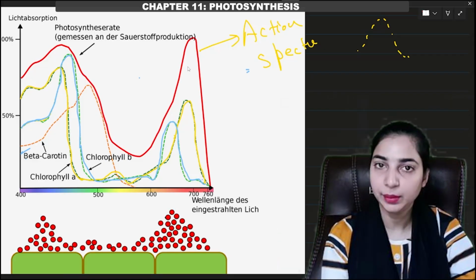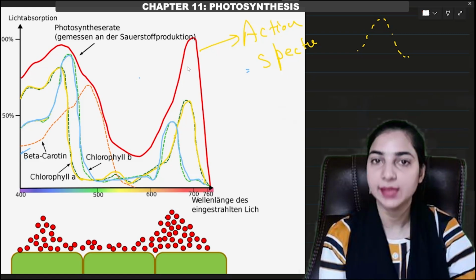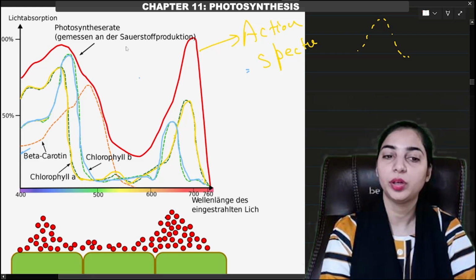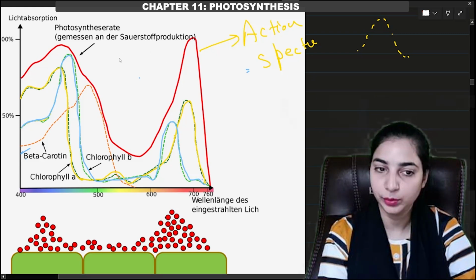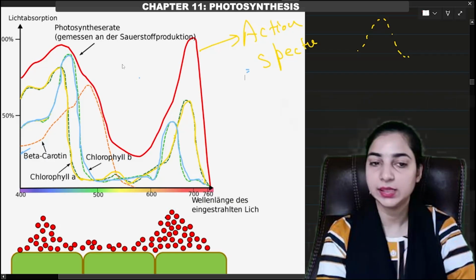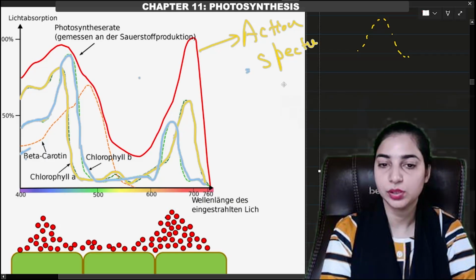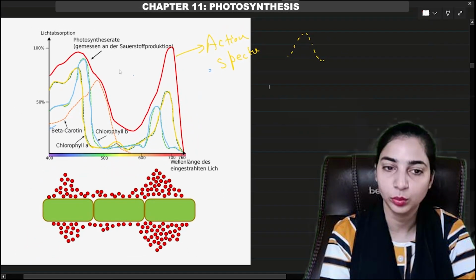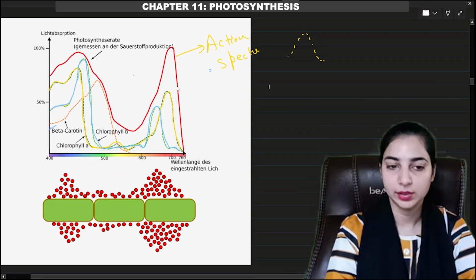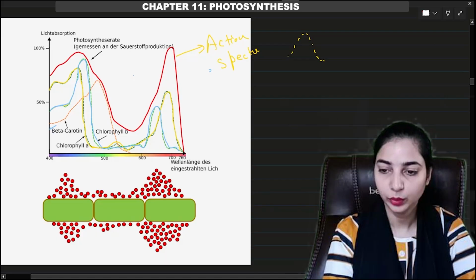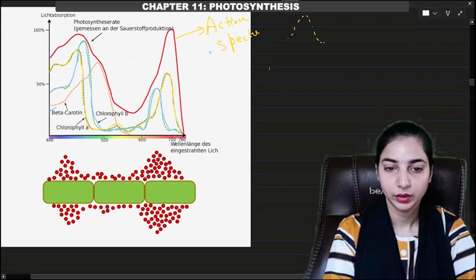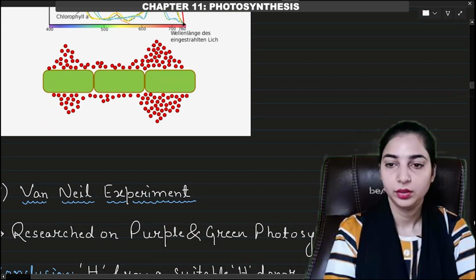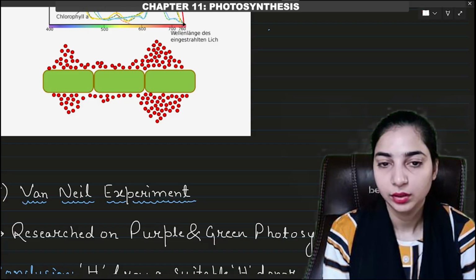There are other pigments also, like beta carotene, xanthophyll, etc. But the most important pigments are chlorophyll A and chlorophyll B, because in this graph we can see that the action spectra of photosynthesis resembles the absorption spectra of chlorophyll A and chlorophyll B. I hope you understood this. Should I write this here?